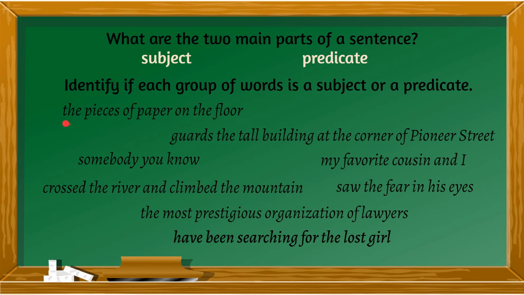So always remember that the subject is composed of nouns and noun phrases or pronouns, and a predicate usually starts with your verb. So actually this group of words, we can add more phrases to complete them. Let's try some. The pieces of paper on the floor are making the room look dirty. Okay, so the first is your subject and then you added a predicate.